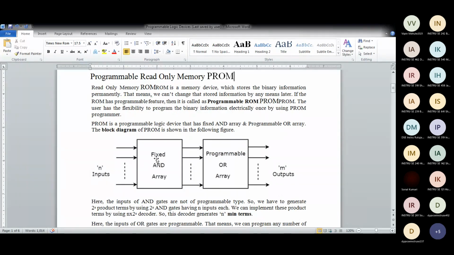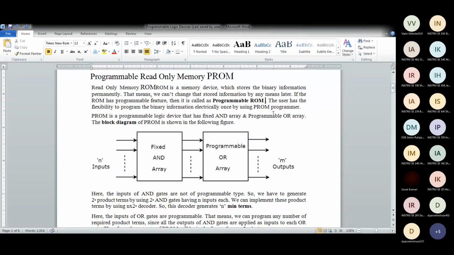If you see the block diagram, you'll have a clear idea of it. So inputs, fixed AND array, and programmable OR array, and you get M outputs. So this is read-only memory. Why programmable?